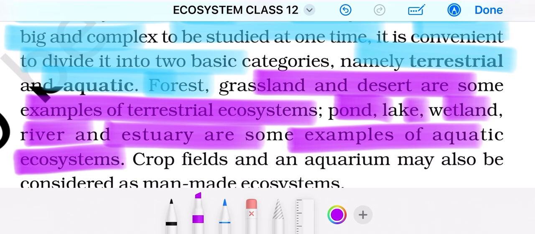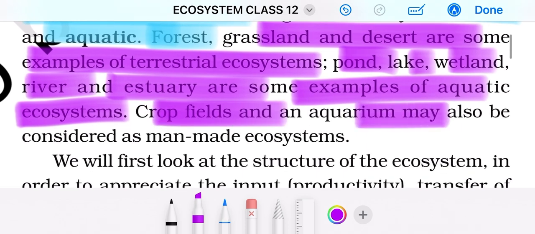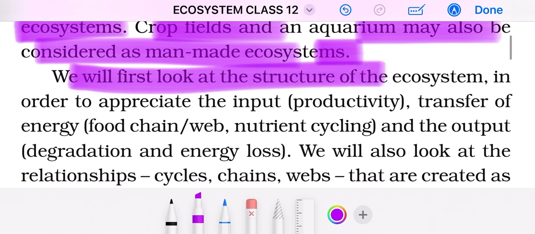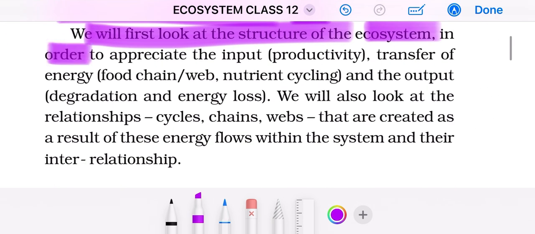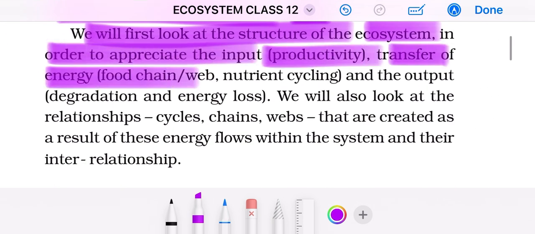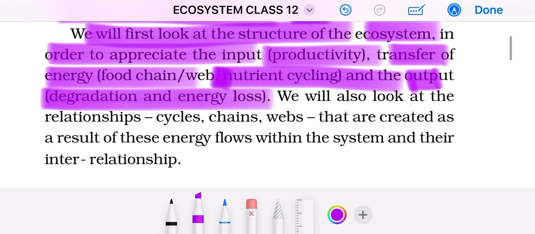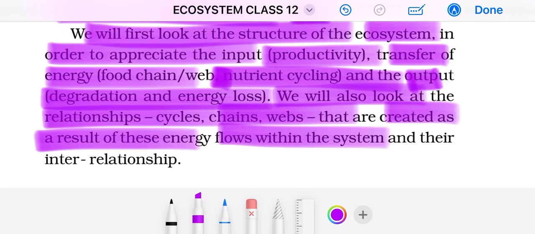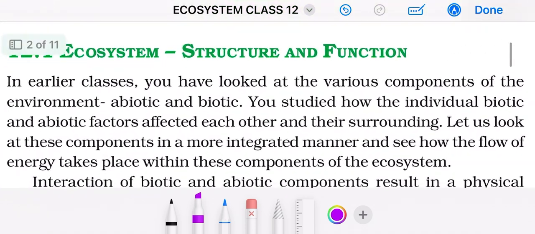Man-made ecosystems are what? Like agricultural fields. Crop fields and aquariums may also be regarded as man-made ecosystems. We will first look at the structure of the ecosystem in order to appreciate the input, the transfer of energy, and the output, degradation and energy loss. We will look at the relationship, cycles and chains that are created as a result of these energy flows within the system and their interrelationship.